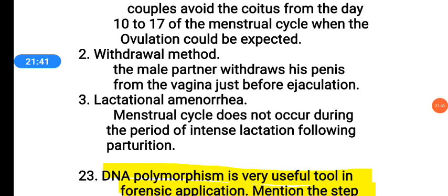Those days we call lactational amenorrhea. Here no cycle takes place and there is no ovulation, so there are no side effects. This is one of the best natural methods without using contraceptives.